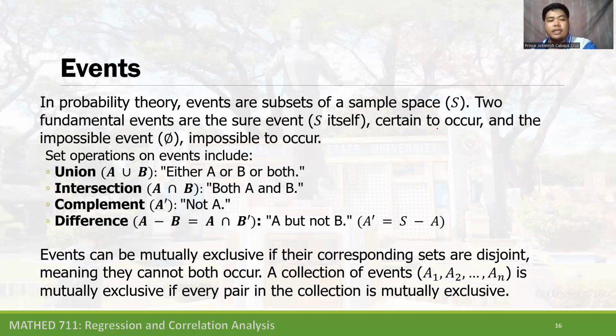I hope that you have the knowledge about mutually exclusive. When we say mutually exclusive, for example, we toss a coin and only one will be the result.